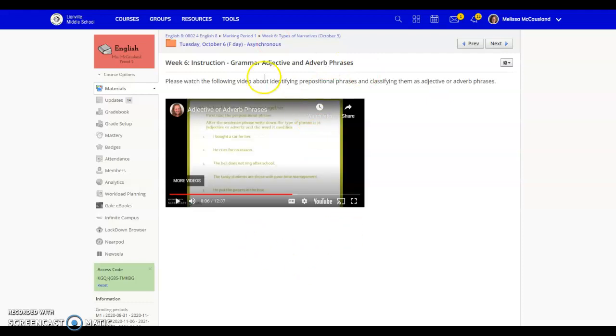At the end of the video, I have some practice problems that I do along with you, and I would highly recommend maybe pausing and seeing if you can find the answer for each one before I give the answer, so that you give yourself a chance to see if you know what you're doing with these phrases or not. And then you can see right afterward if you had the right answer.